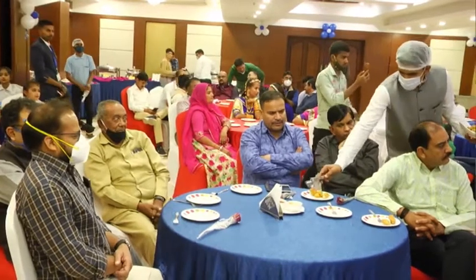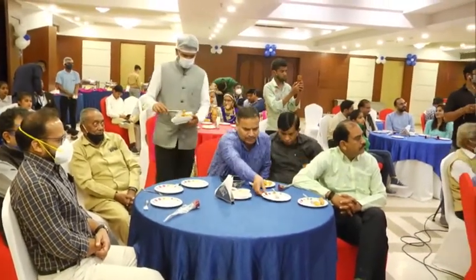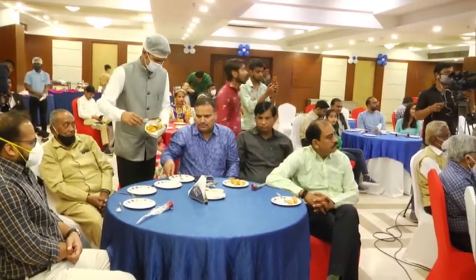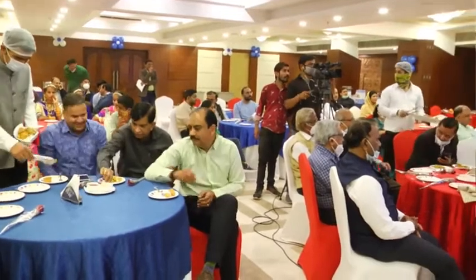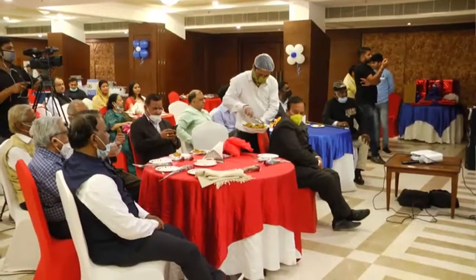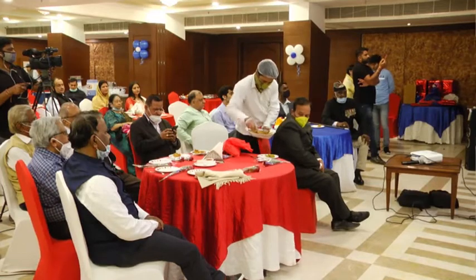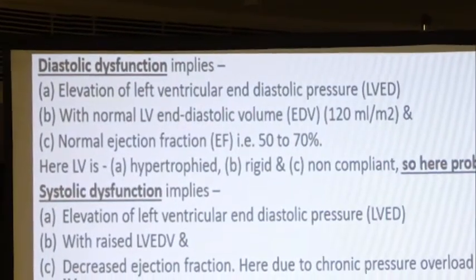The normal function of diastole is what? The normal function is to allow ventricular filling at a physiological rate without elevation of left ventricular end-diastolic pressure. Now, diastolic dysfunction includes what?